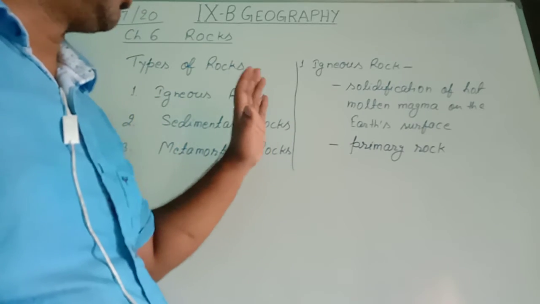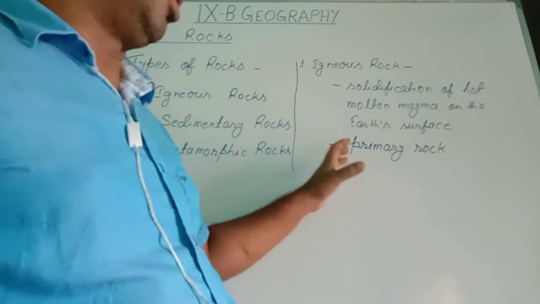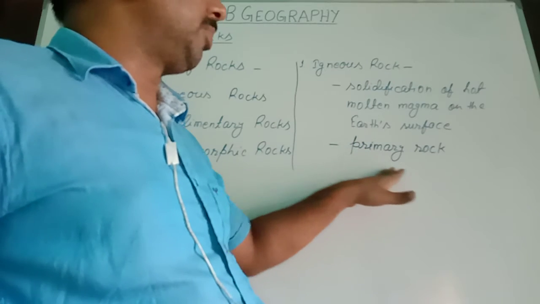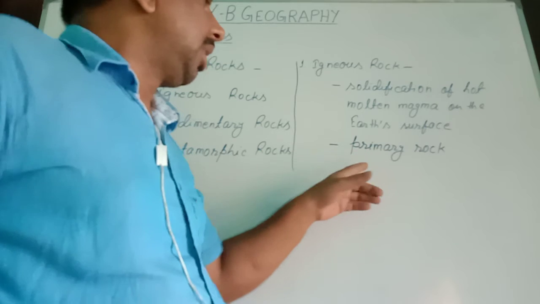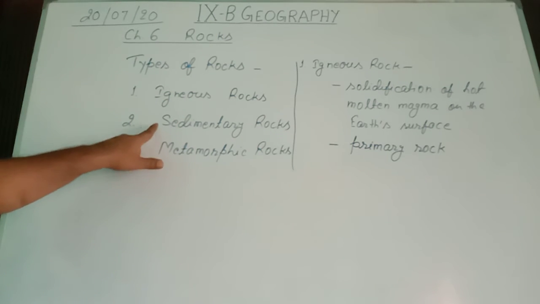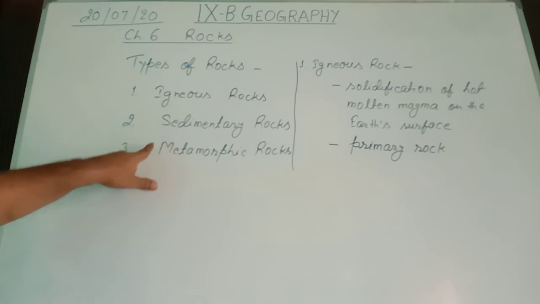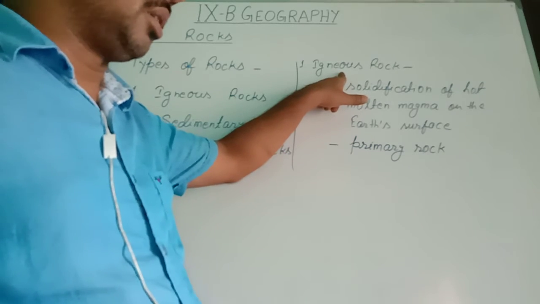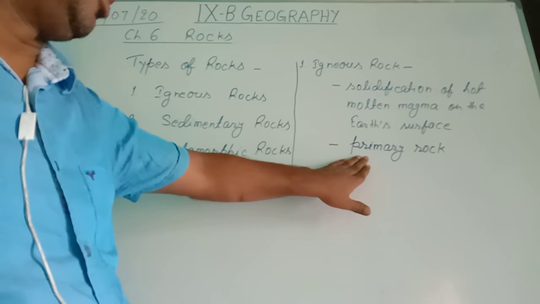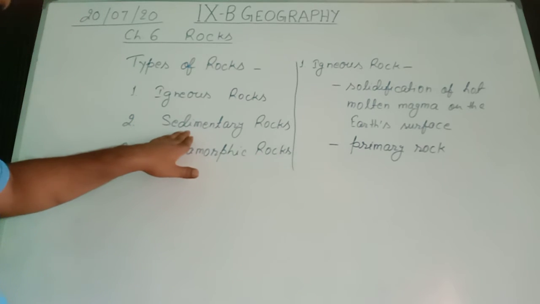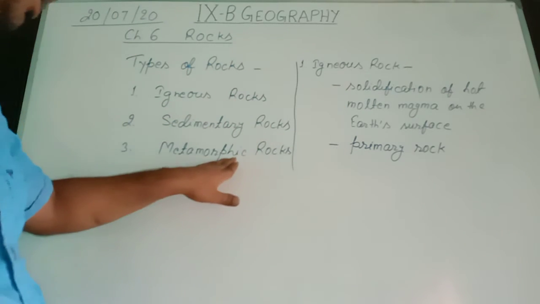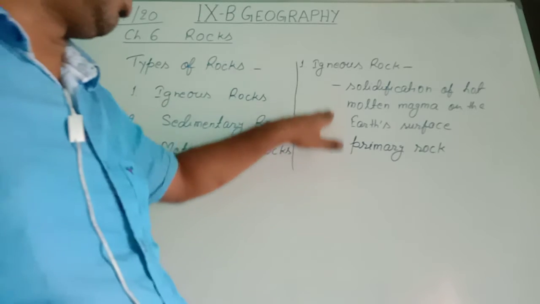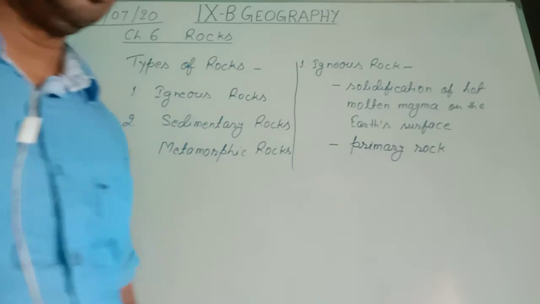Since this was the first formed rock, this is called primary rock. Second concept: other kinds of rocks, those are sedimentary and metamorphic, are also obtained from igneous rock. So this became the primary rock. In fact, sedimentary rock is called secondary rock, that is obtained from the igneous rock. Since all other kinds of rocks are obtained from igneous rock, igneous rock is called primary rock.